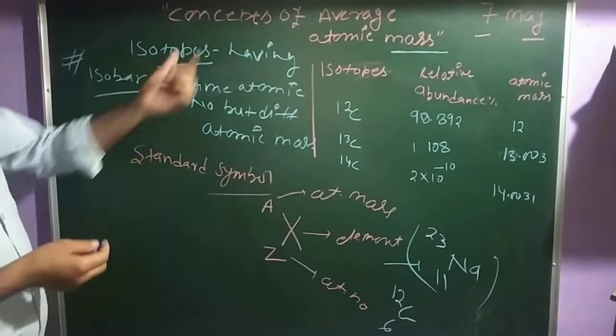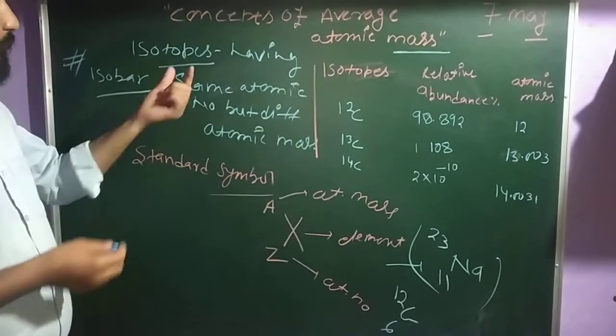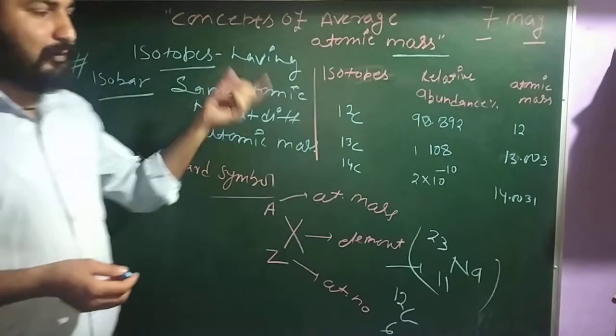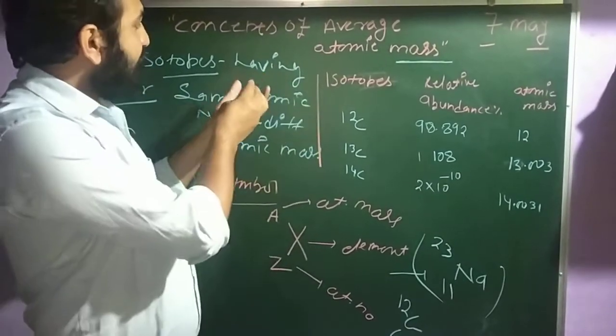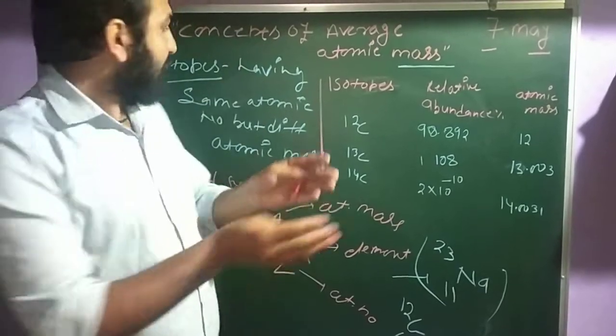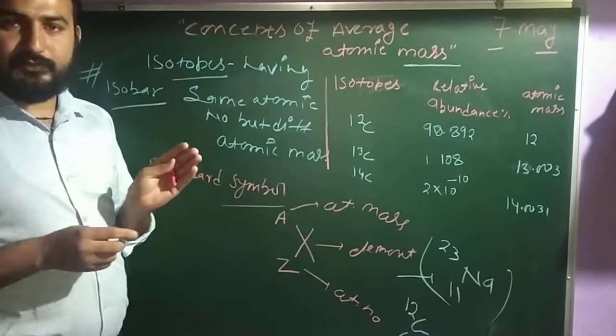The concept of average atomic mass comes from these isotopes, because we know that any element exists in the atmosphere in the form of isotopes.